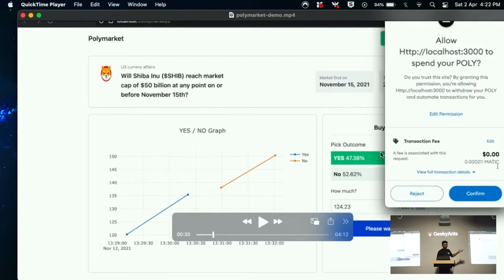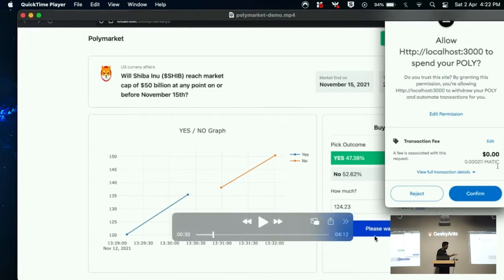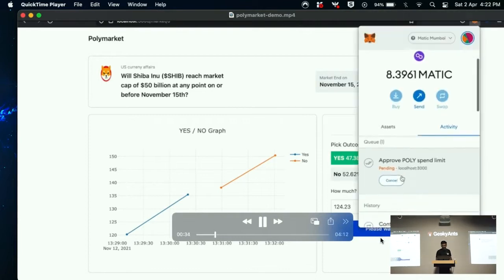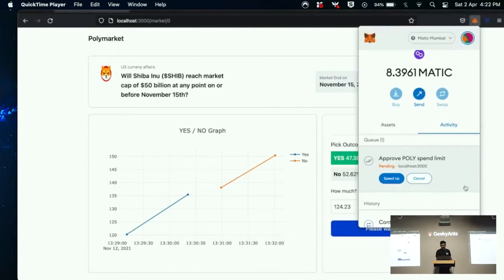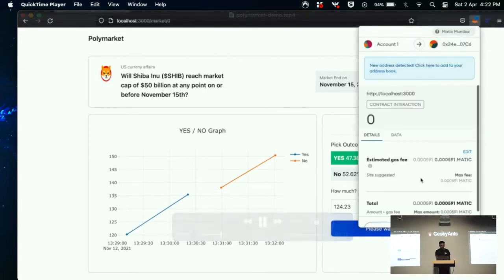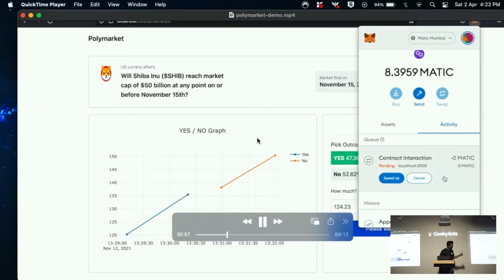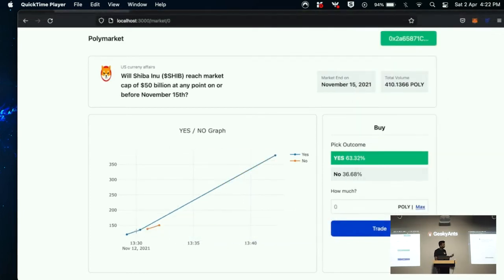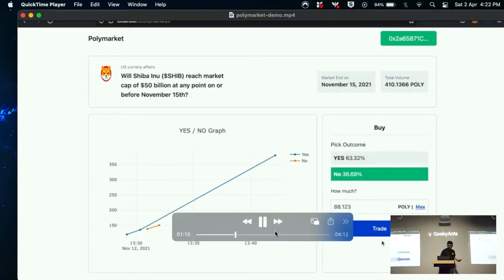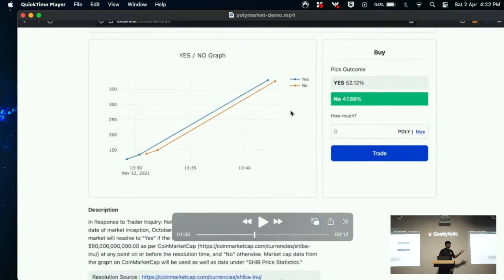I won't go in deep because Pratik and Nishal already explained how to create a transaction. So this is what I'm doing: I've added 124 poly tokens and I'm creating a transaction. That's it. When the transaction completes, the percentages of yes and no change. Now 63% of people are saying yes, and then I'll do a no again. Fast forward, and the graph changes and everything.